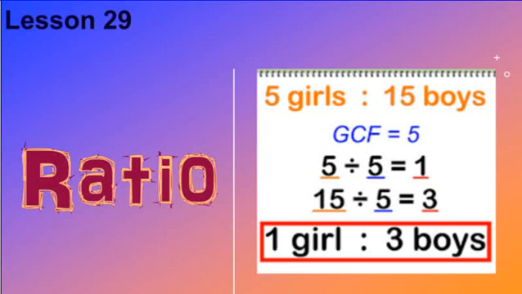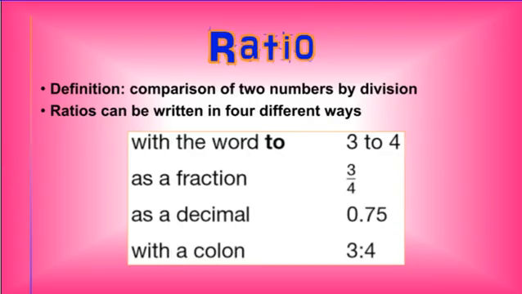Lesson 29, working with ratios. So you can see in this picture, I am comparing girls to boys. We could say that was in a classroom. So if there's 5 girls and 15 boys, this would have a ratio of 1 girl to every 3 boys. So what does that mean?